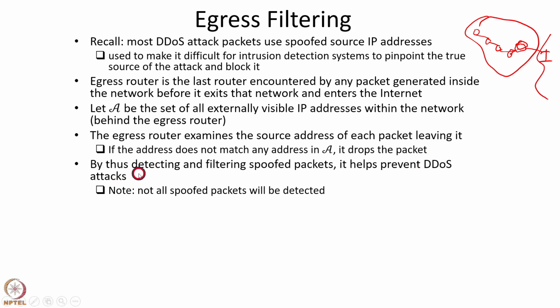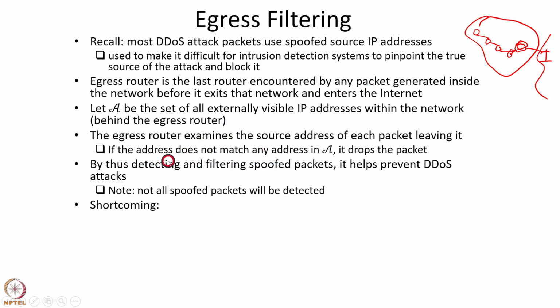So notice that not all spoofed packets will be detected. For example, if a host in the set A sends a packet with a spoofed IP address, and the spoofed IP address is another address that belongs to the set A, then that packet won't be detected, because the egress router will examine the source IP address and find that it belongs to the set A, so it will not drop the packet. So even though the packet is spoofed, it will not be detected in this case. So hence, not all spoofed packets are detected.